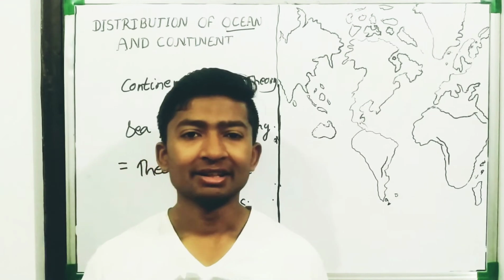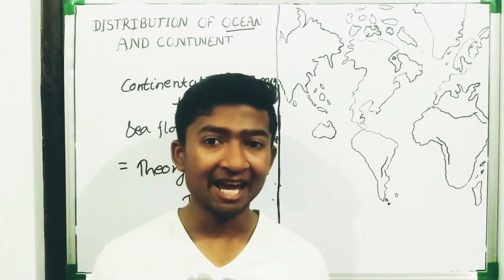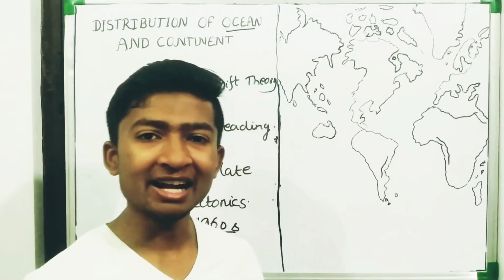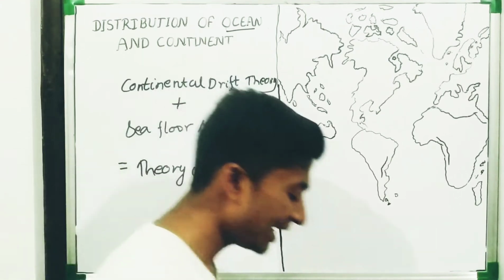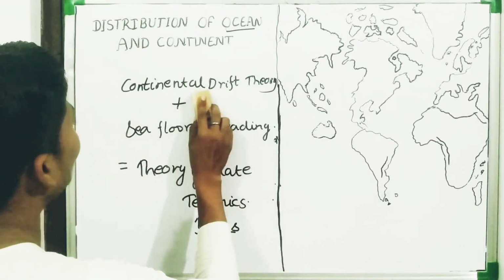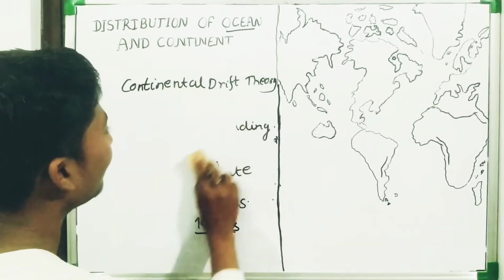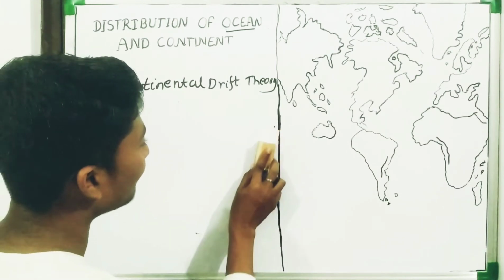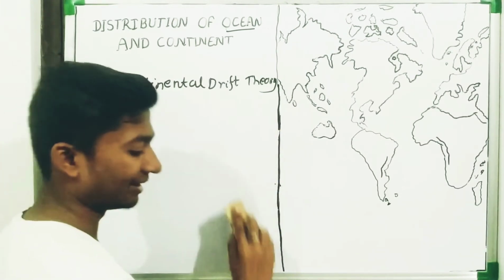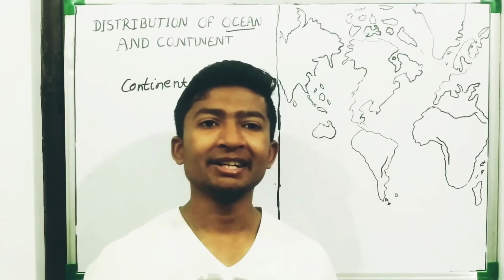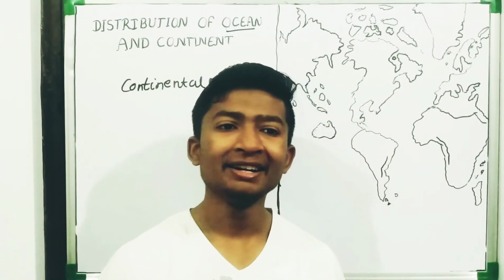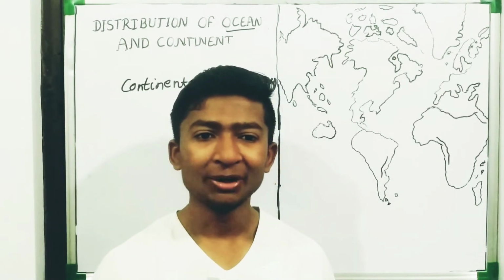And now, the evidences to support the continental drift theory. Okay? Now, we are taking the continental drift theory given by Sir Alfred Wegener, published in the series of papers between 1910 to 1928. What are the evidences?